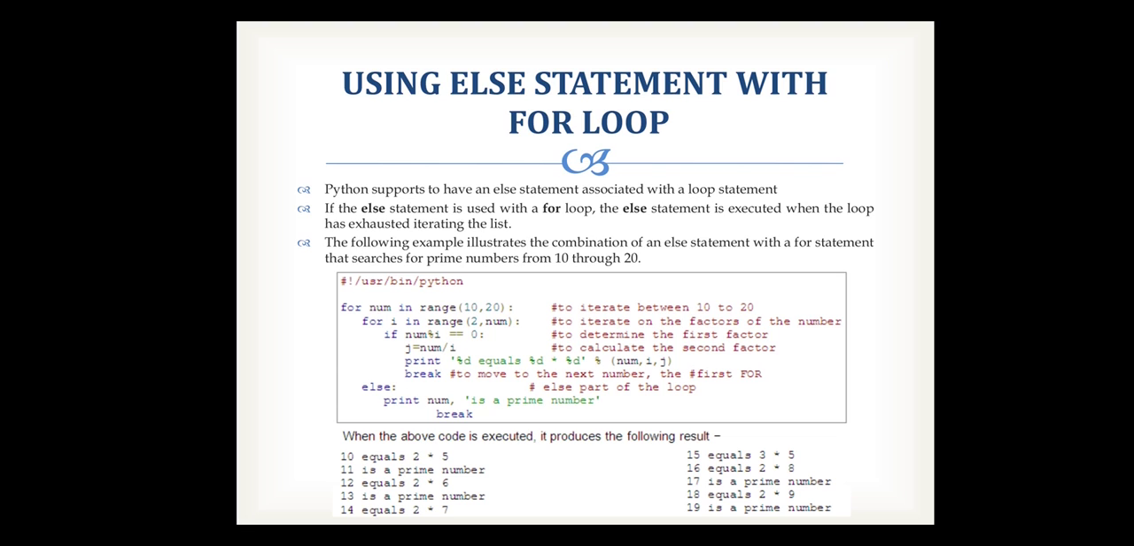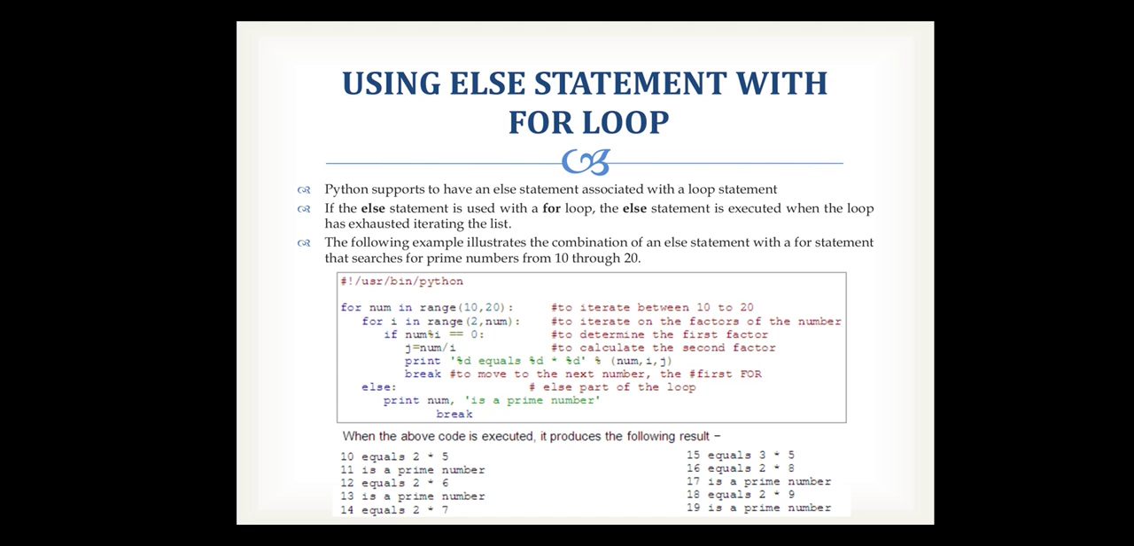Whatever it is, either an if statement or a while statement, we have already seen how to use the else statement with the if statement. Now we are going to use the else part with the for loop. See the example. In this example, we are going to check whether a number is in the range of 10 to 20 or not. If it is in the range of 10 to 20, then it is going to check whether it is a prime number or not.